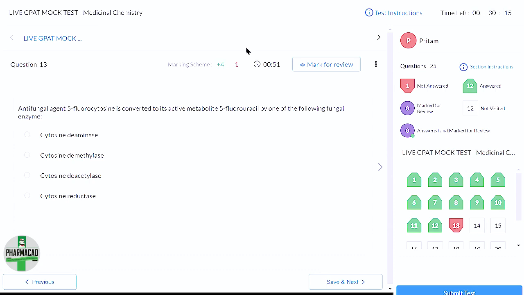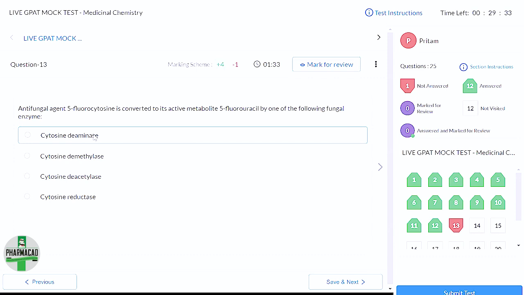So इसके लिए you'll have to remember the fluorocytosine and fluorouracil का structure. Even if you forgot the enzyme or you don't know the enzyme का name, you will have to know the structure at least. Fluorouracil and cytosine कैसे दिखता है? Any guesses at least? Option A. Yes, option A is correct. If you have read, very good. And if it is a guess, still very good. Correct guess.